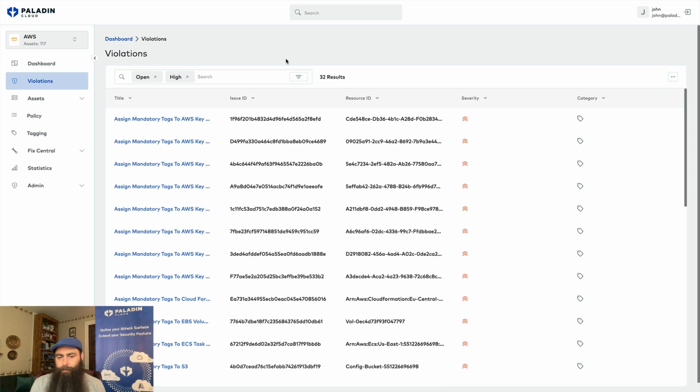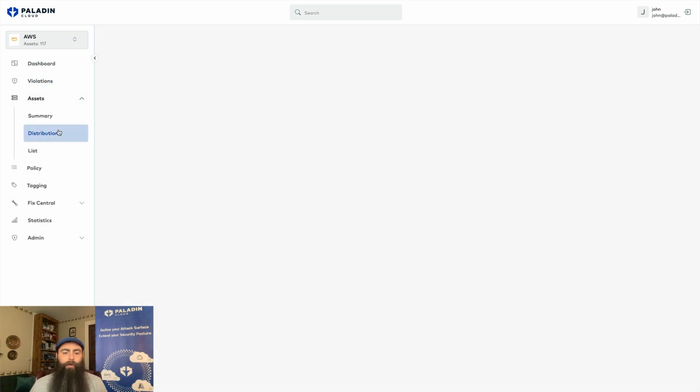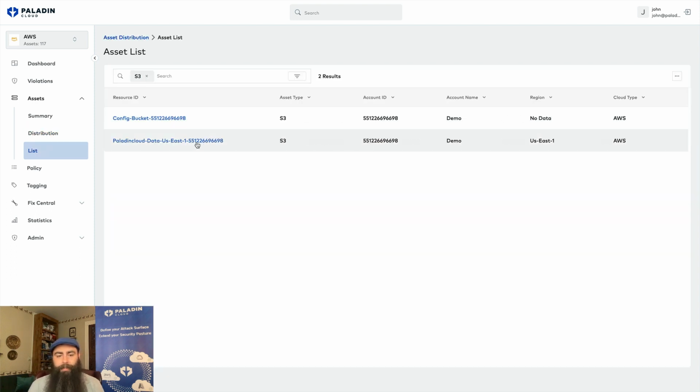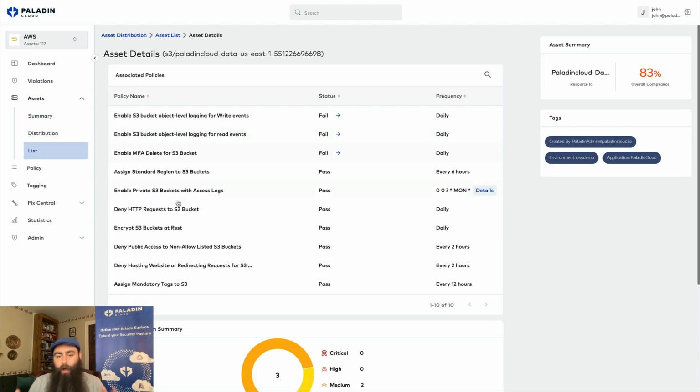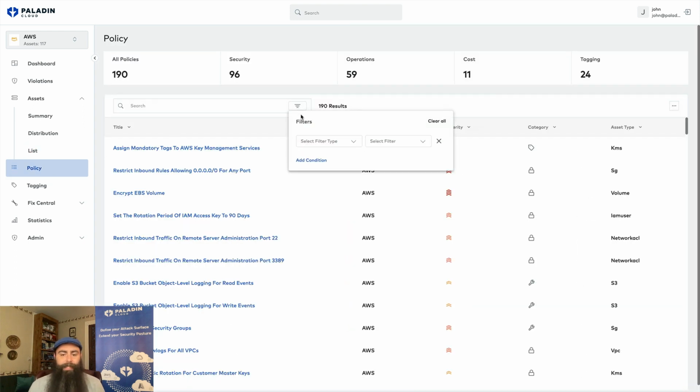Now we're in compliance with this policy, so we won't see the violation in the list, but we can double check by going to the asset type distribution page and looking at one of our S3 buckets. On the asset, we can see all the policies running against it, and we can see that Encrypt S3 Buckets at Rest passes. Let's pull up that policy so we can see the details.